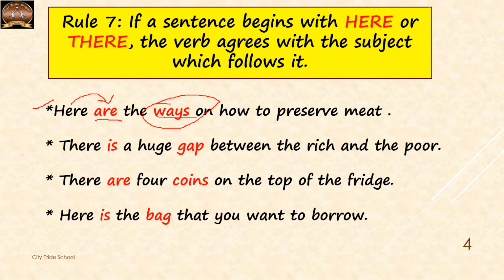Then example number 2, there is a huge gap. Gap is a singular noun. So we have to use a singular verb after there. There is a huge gap. Example number 3, there are 4 coins. Coins is a plural subject, plural noun. So it will take a plural verb are. This are is for the plural noun coins.